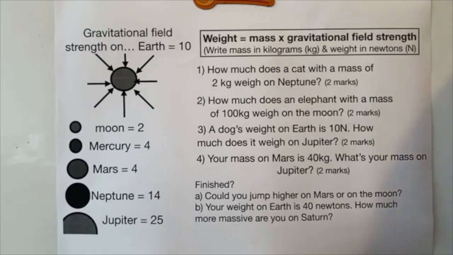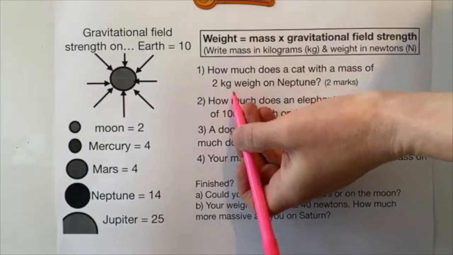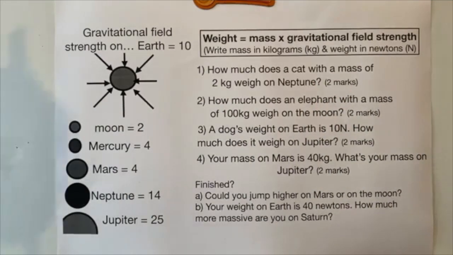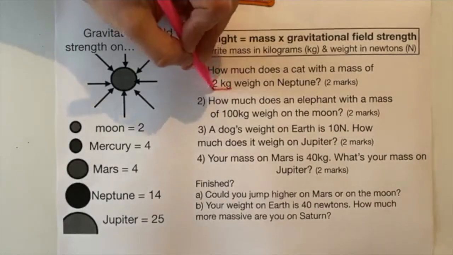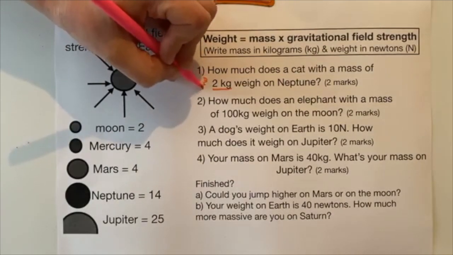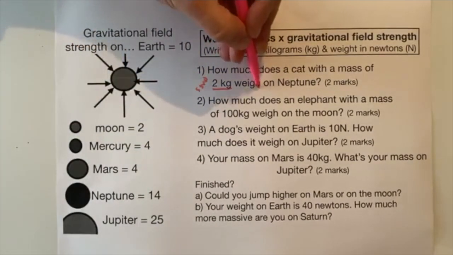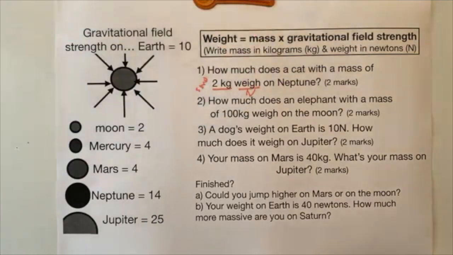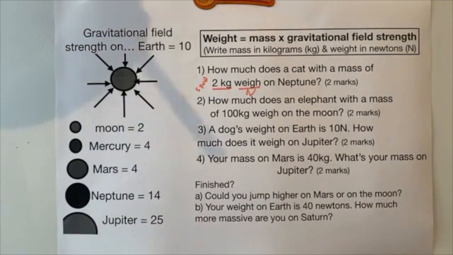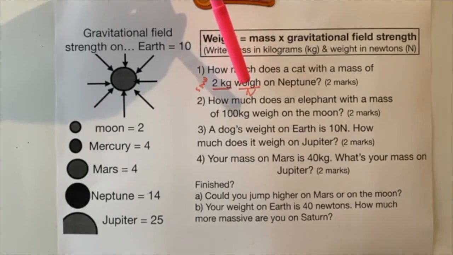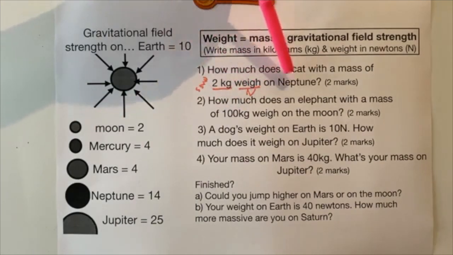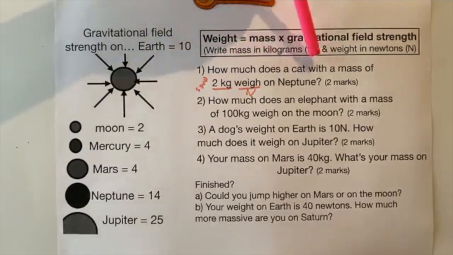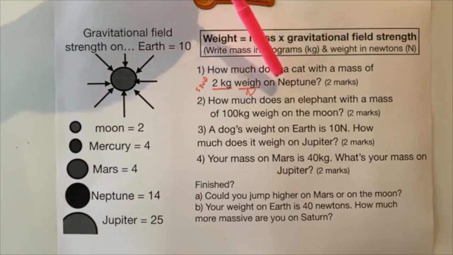Right, so first of all, look at what it's asking you. This first one, how much does a cat with a mass of 2 kilograms weigh? So its mass is 2 kilograms, but weight is measured in newtons, all right? Because it's a force, it's a pulling force. So if you're looking for a weight, EJ, then your answer has got to be in newtons, not in kilograms. How much does a cat with a mass of 2 kilograms weigh on Neptune?